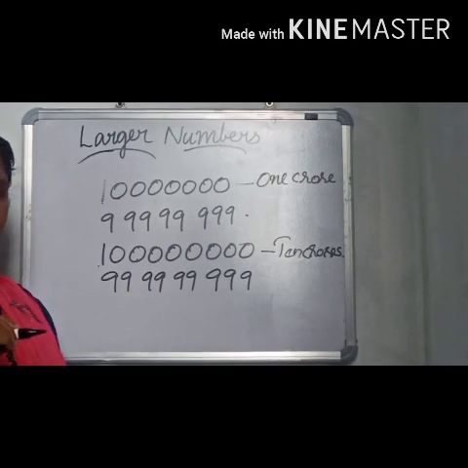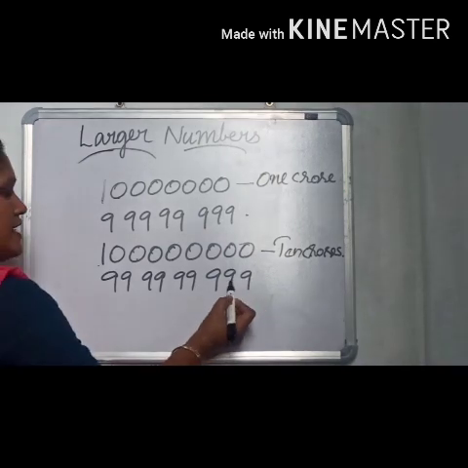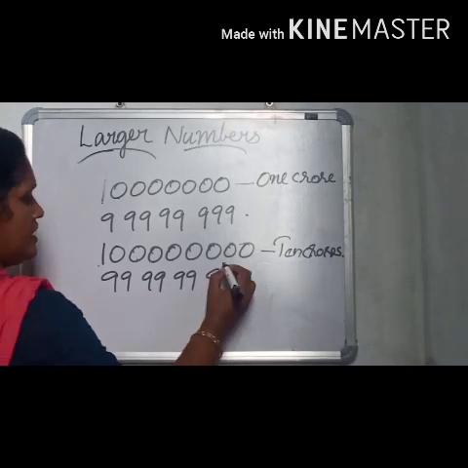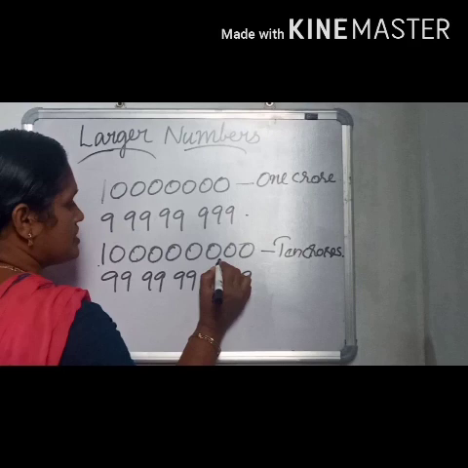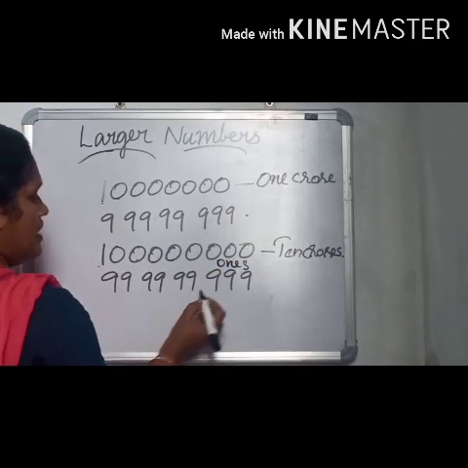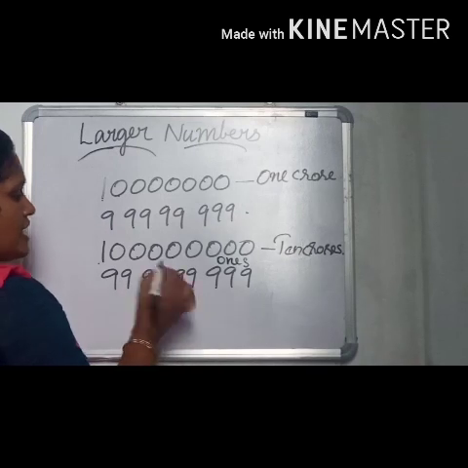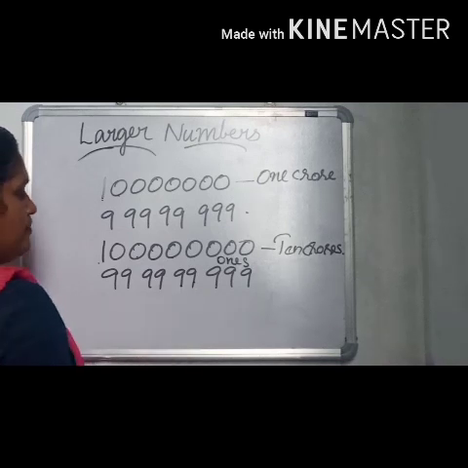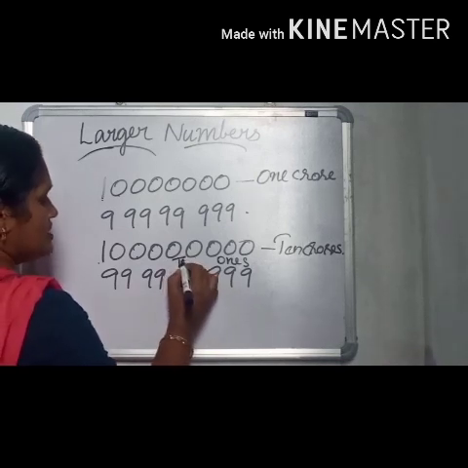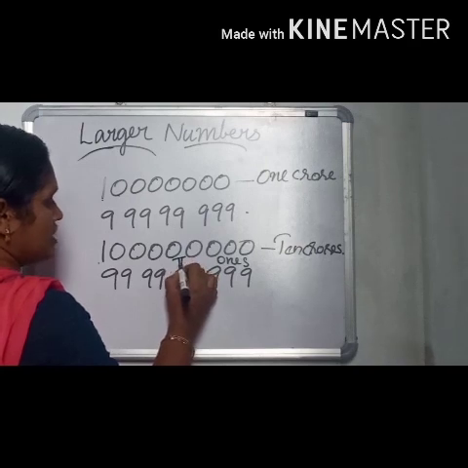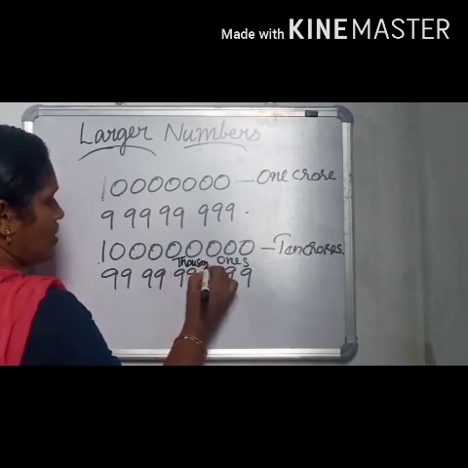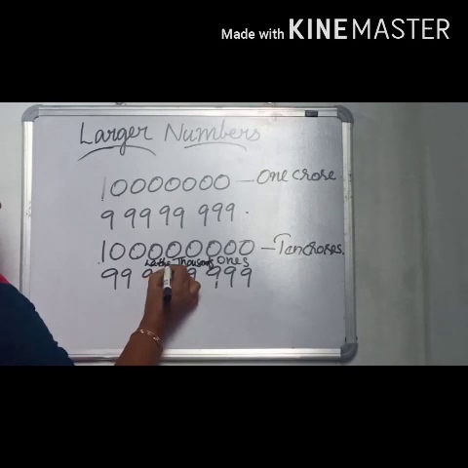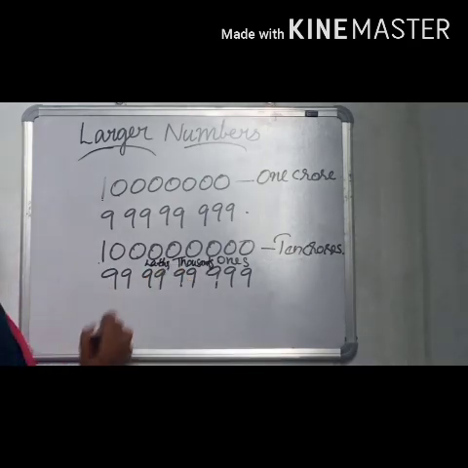Each group is called a period. Here, ones, tens, 100 places are included in the ones period. The name of the period is ones period. This period is called thousands period. In thousands period, there are the 1000 place and 10,000 place. Next period is lakhs period. And next is crores period.